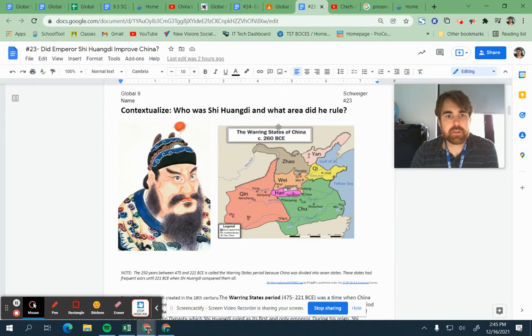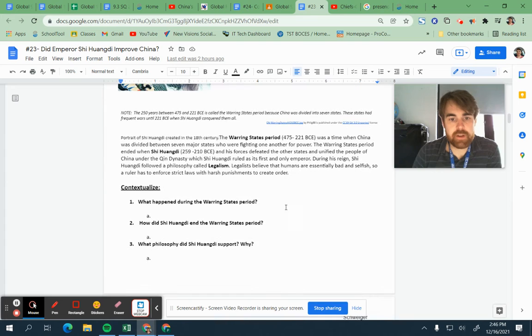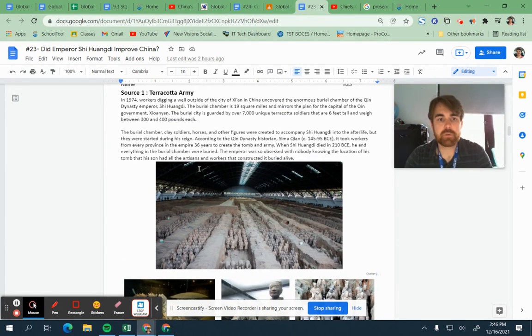And then when you get down to the bulk of the assignment, the first part is to contextualize. So who was Shi Huangdi and what areas did he rule? You're going to read this little paragraph here, and the answers are right in the paragraph, and it's pretty straightforward. What happened, how did he end the Warring States period, and what philosophy did he support? And then the rest of the assignment is a bunch of different sources that you're going to use to think about, did he improve China?